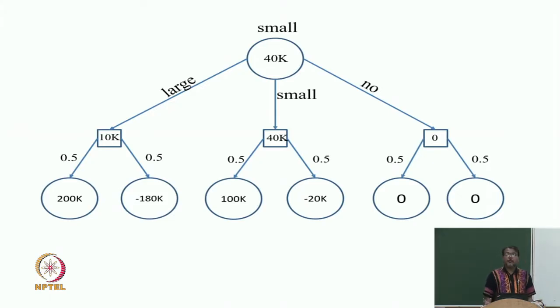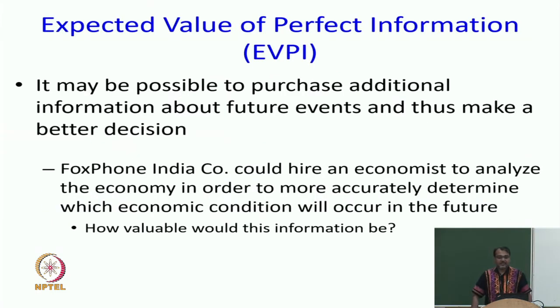Now, this seems obvious to you, but you shall see how this becomes more and more interesting as problems become harder and harder. So I am going to leave you with a question today which I will answer in the next class. Let us suppose that somebody comes to the Foxphone company, let us say an economist who does market surveys, and this economist says, I will analyze the economy for you.